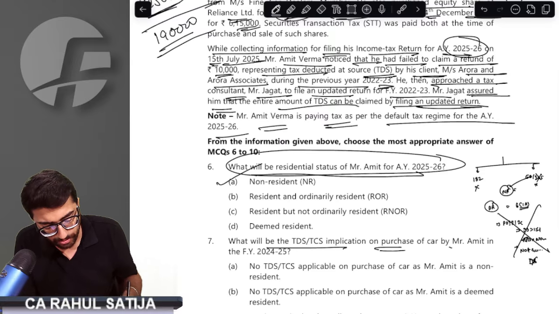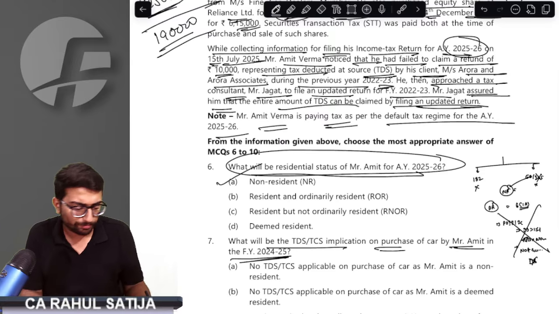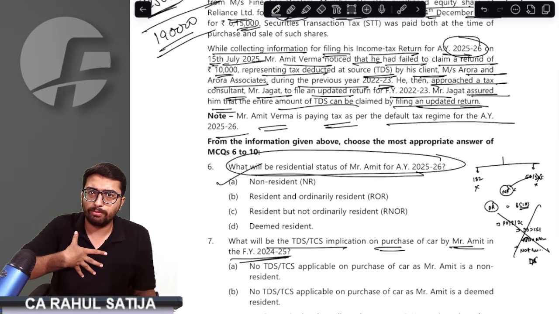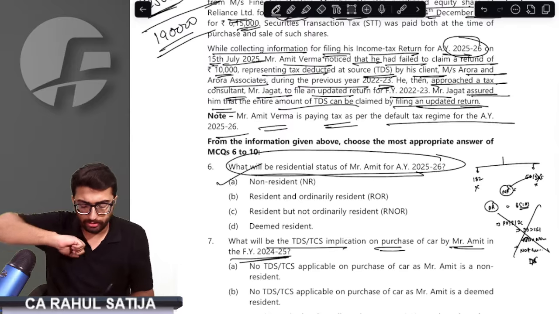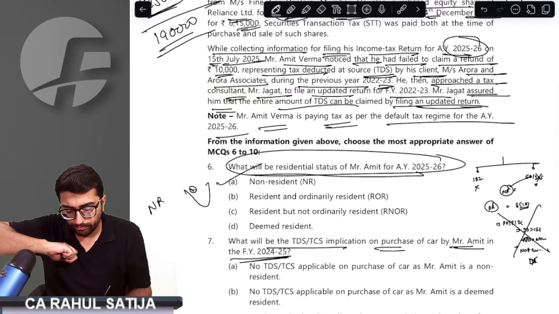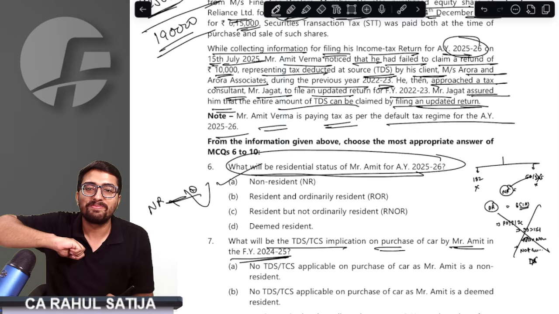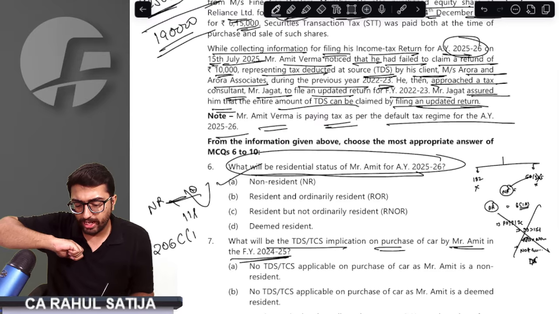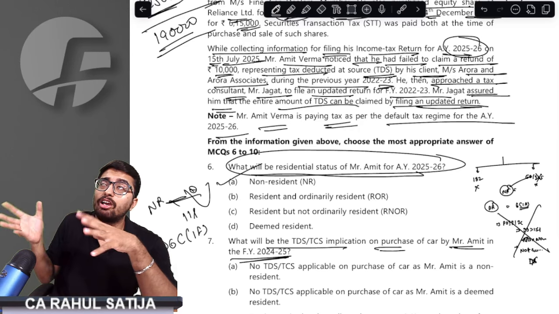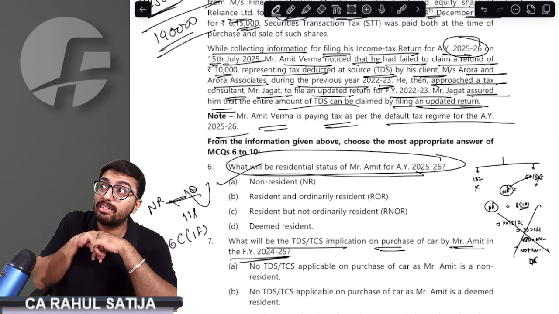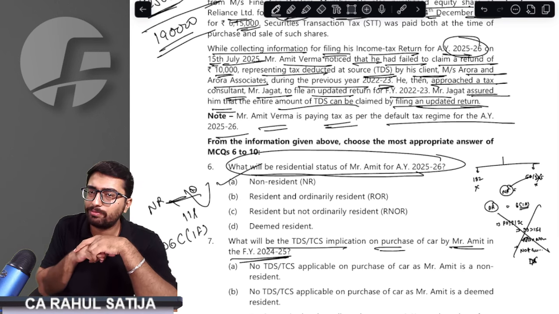What would be the TCS implication of the car purchased by Mr. Amit? Amit is purchasing a car worth rupees 11 lakh. Amit is a non-resident buying a car from a resident person, for 11 lakh rupees. Can you remember section 206C(1F)? There we have studied that if any person sells a car exceeding 10 lakh, he has to collect TCS at the rate of 1%, if you are aware.